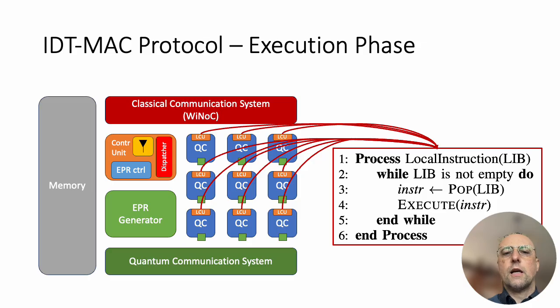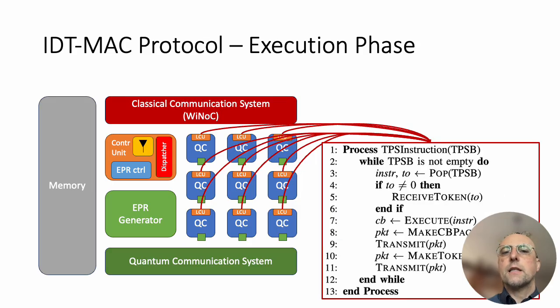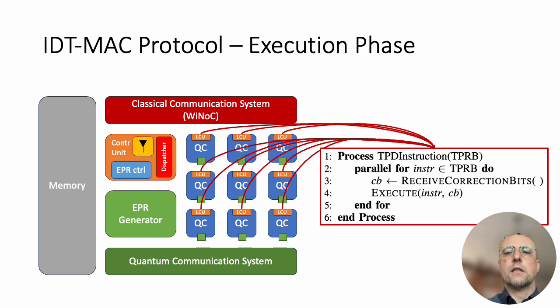The local instruction process fetches and executes instructions from the local instruction buffer. The TPS instruction process manages TPS instructions. Specifically, it waits for the token corresponding to the token order value stored in the TPS instruction. Then, after executing the instruction, the correction bits are transmitted to the destination quantum core. Then the token order is incremented and the token packet is generated and transmitted.